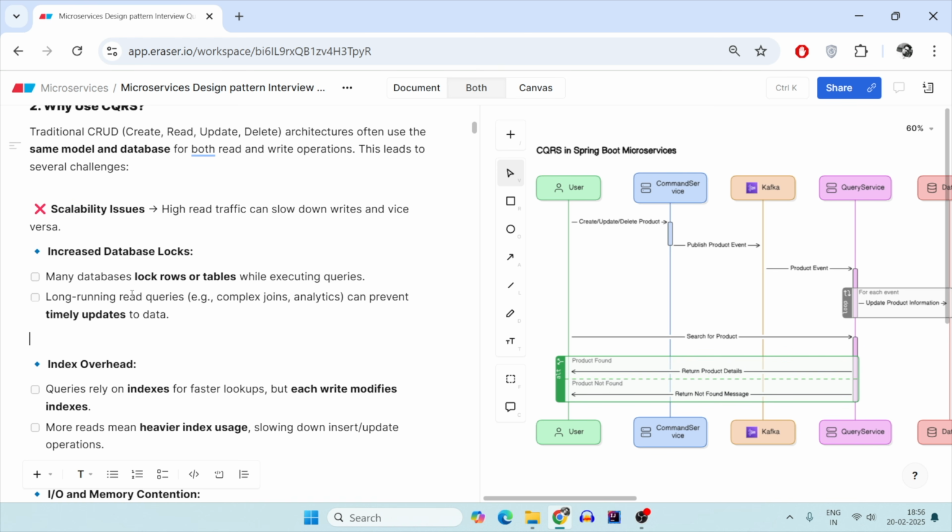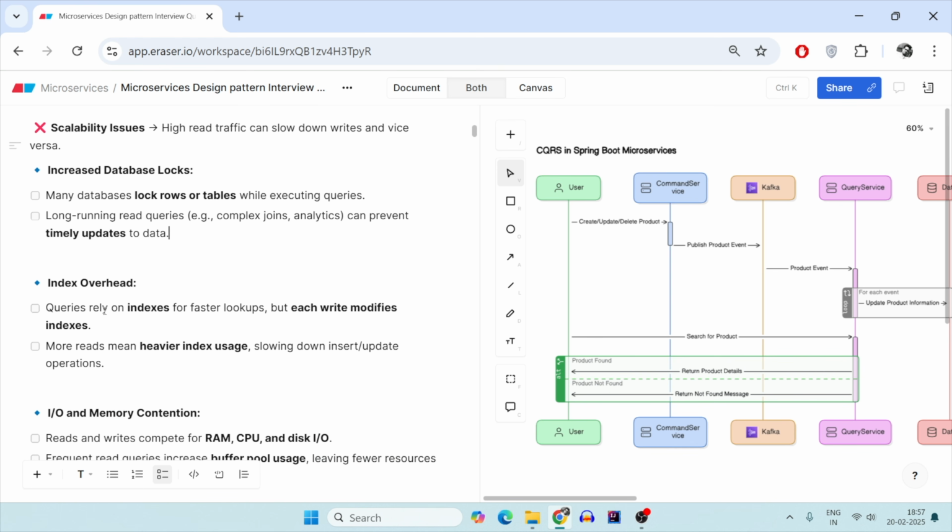Reason being, when you are reading from the table, the long running queries will usually take the lock and can prevent timely update to the data, because you are reading so much with the complex joins. During the read, when you're joining multiple tables, if you try to update it, you might get some dirty data. So for that reason, many databases put a lock while you are joining and doing the complex queries. So this reduces the performance, because if the database is locked, your write is getting delayed, and your user will be waiting out there.